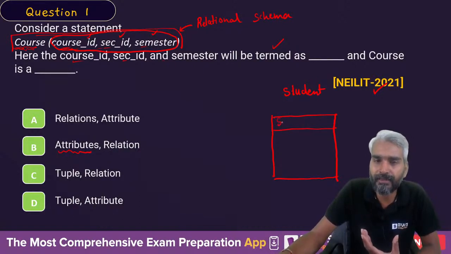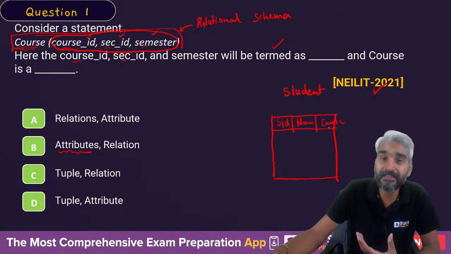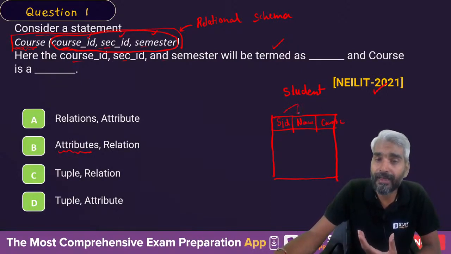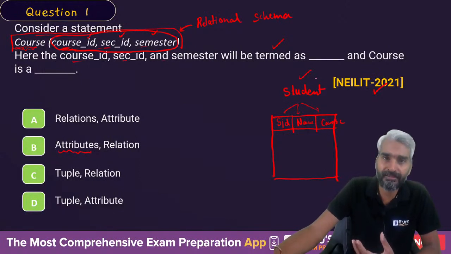You need the ID of the student, the name of the student, and also the course for which that student has registered. So these are known as attributes or fields of this relation Students.